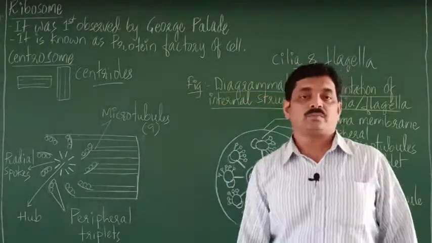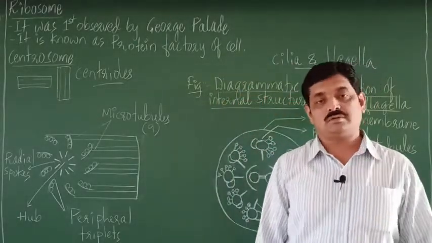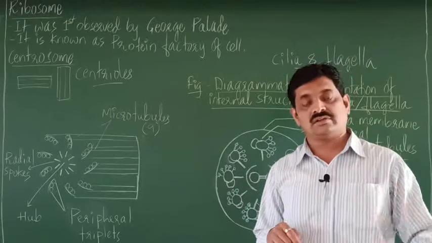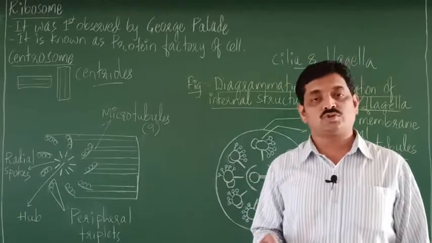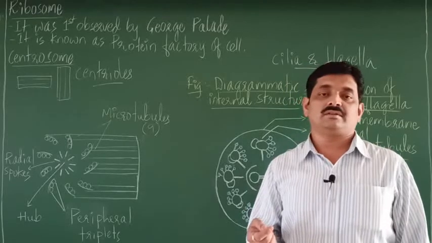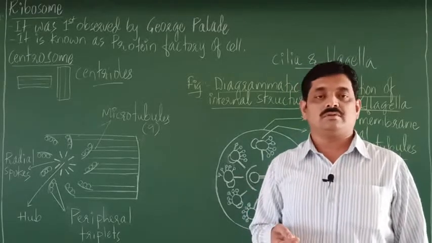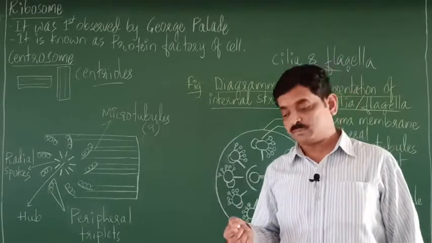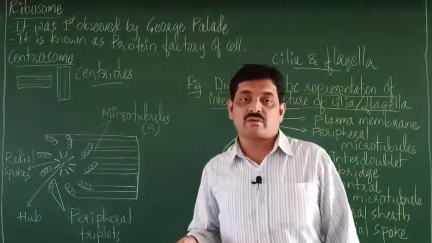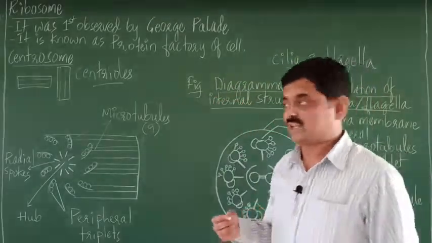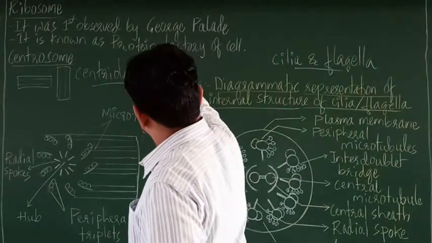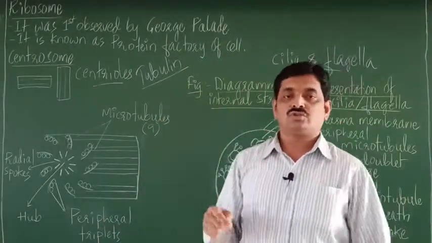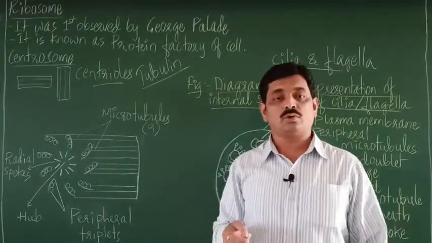If you consider the structure of a single centriole, it is composed of tubes which are very small, called microtubules, right? So a centriole is composed of microtubules, and these microtubules are composed of a protein called tubulin. So tubulin is a protein that is found in microtubules.